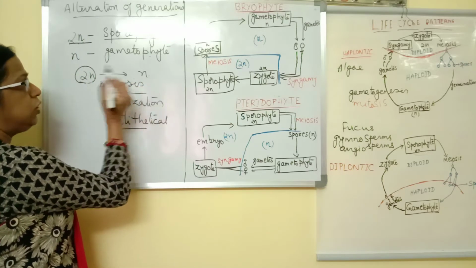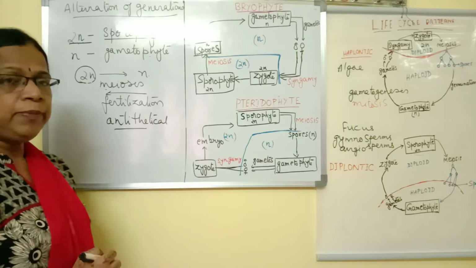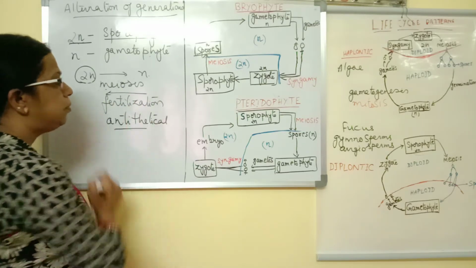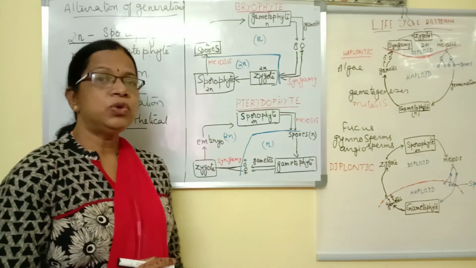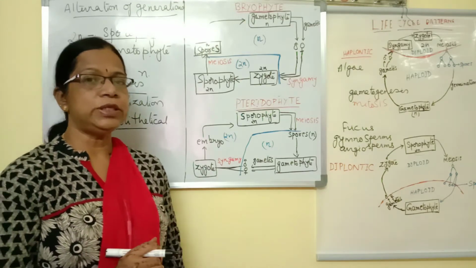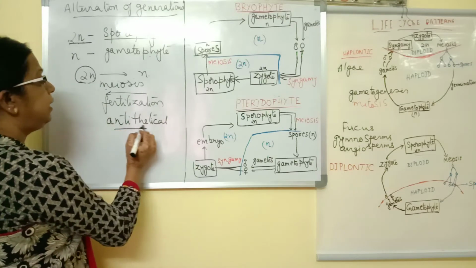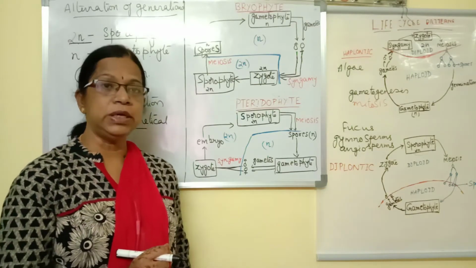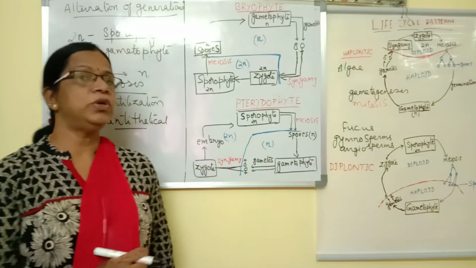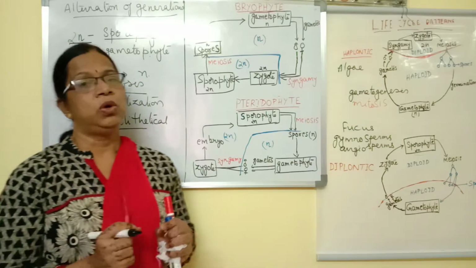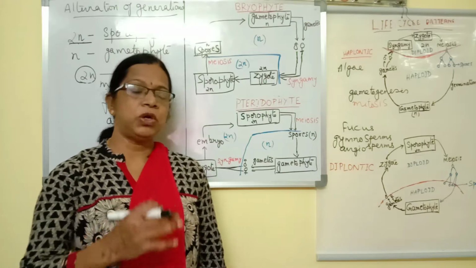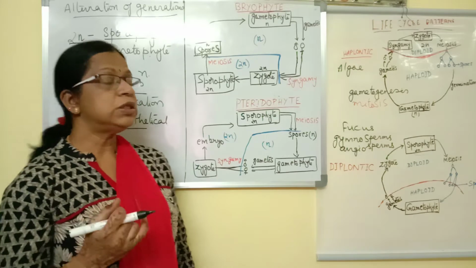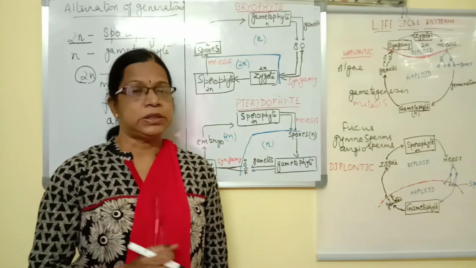Sporophyte can be converted into gametophyte by meiosis. Similarly, the reverse, gametophyte can be converted into sporophyte by fertilization. So these two processes are opposite to each other, and they are called antithetical processes. Antithetical means exactly that they are opposite. So in any sexually reproducing organism, these two processes must be present, that is meiosis and fertilization, also called syngamy.